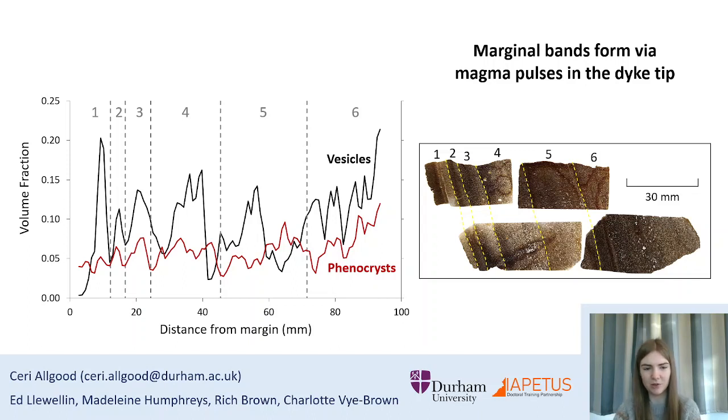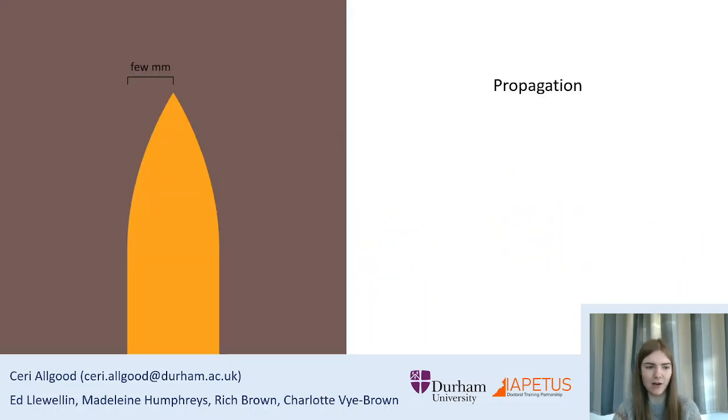Magma pulses must have been short-lived, as the bands are only millimetres to centimetres wide, so each one is estimated to have cooled in less than a minute. The most likely cause for rapid pulsatory magma flow in the dike tip is solidification.